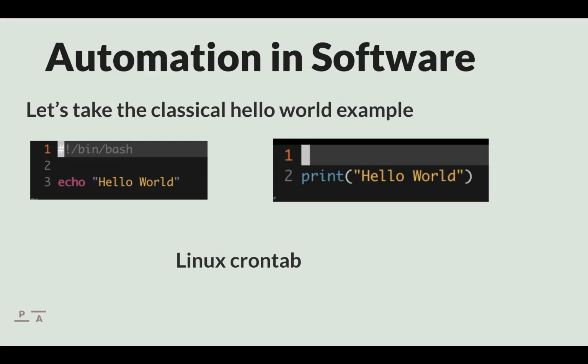We can automate the running of these programs with the Linux cron job. We can write a Linux cron job that runs at 3 p.m. and point it to either of these programs. So at 3 p.m., say on a Sunday, the Linux cron job will run the hello world and it will print hello world to the console. This is a form of automation in software.